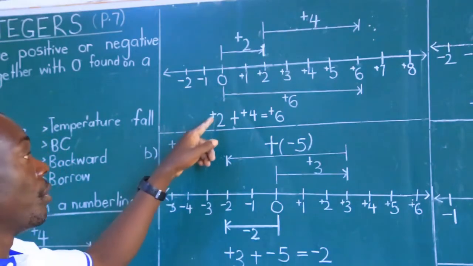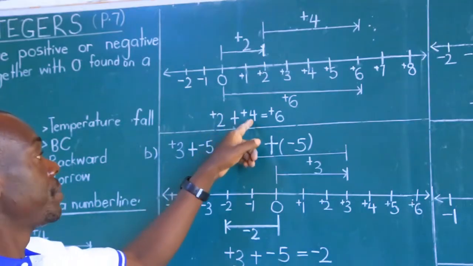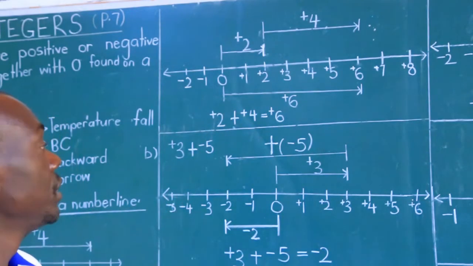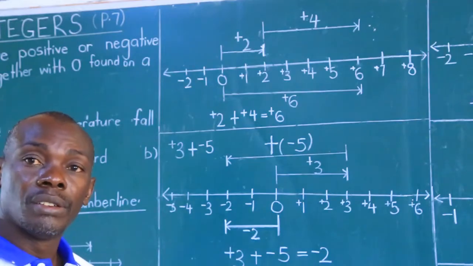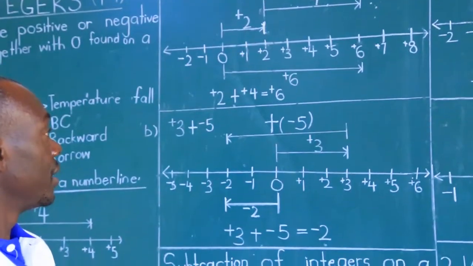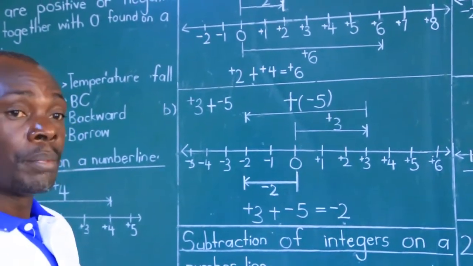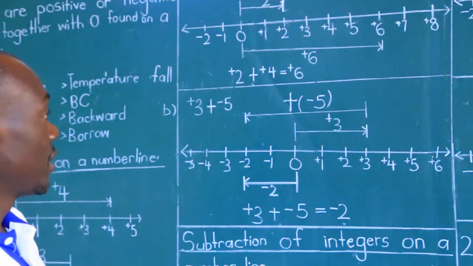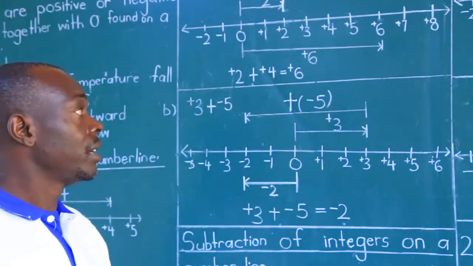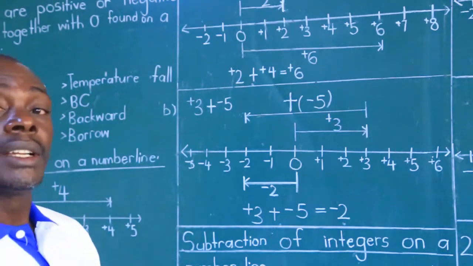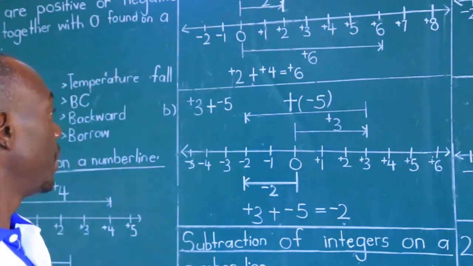You say therefore positive 2 plus positive 4 equals positive 6. All in all, you must know the meaning of each of the words like positive, negative, plus, and minus, which when known, you will not have any problem in showing any integer on a number line.